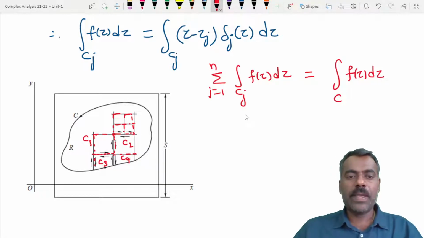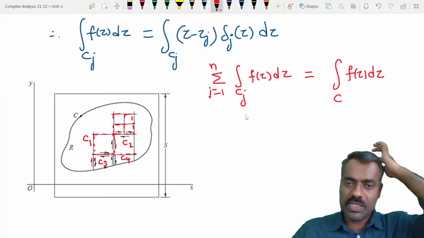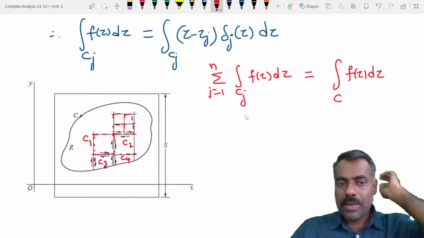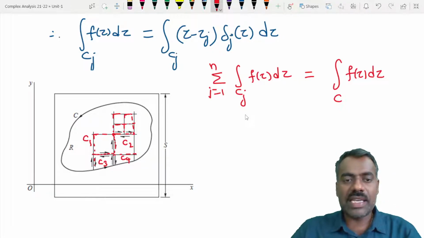I repeat again: because we are taking this summation, you are taking the integration over C1, C2, C3 and so on, but the internal curves get cancelled when you do it with C1 as well as C3, similarly C2, C4 and so on.